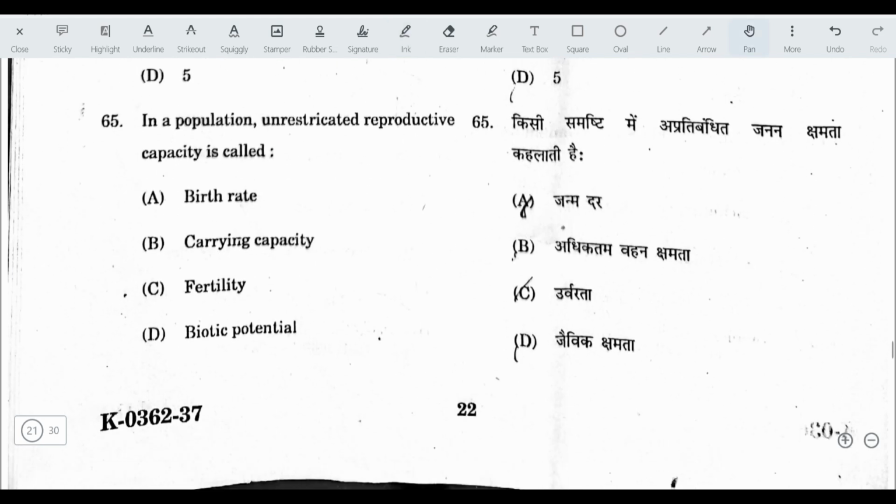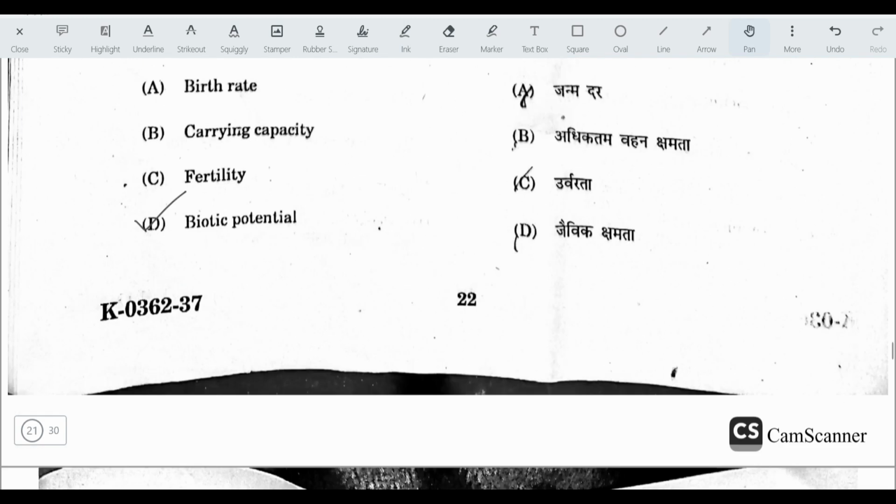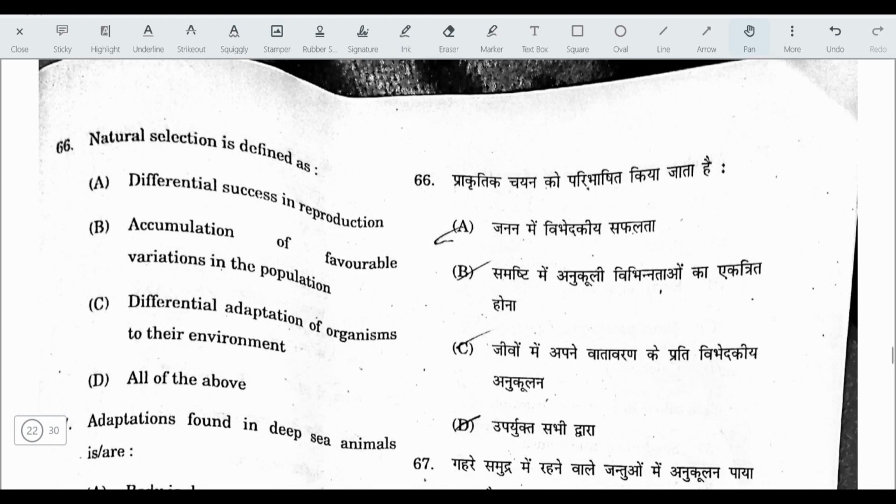In a population, unrestricted reproductive capacity is called. The answer here is biotic potential. Biotic potential, here there will be no restriction on reproduction capacity of the organism. Next question. Natural selection is defined as. The answer here is differential adaptation of organisms to their environment.